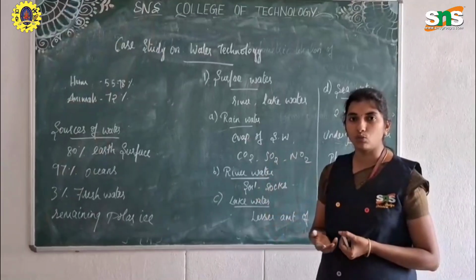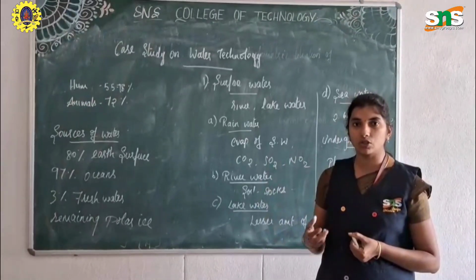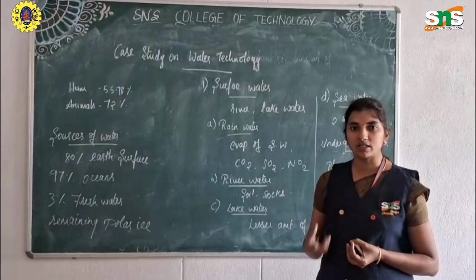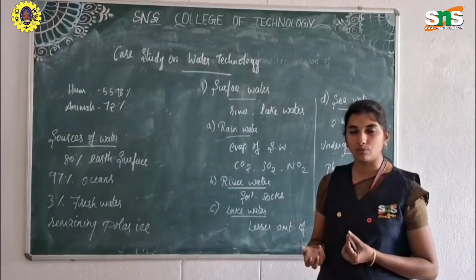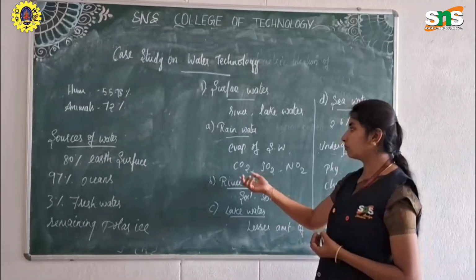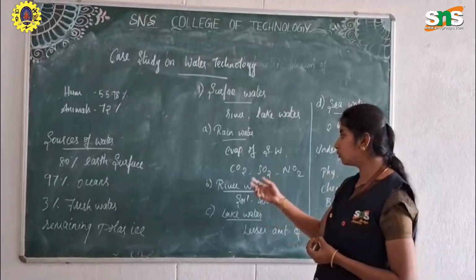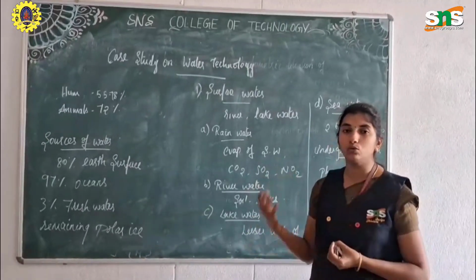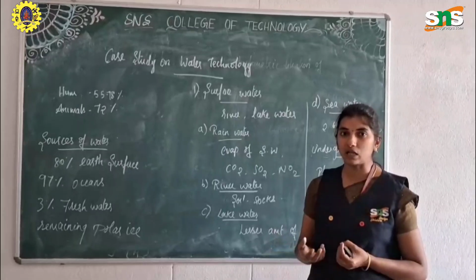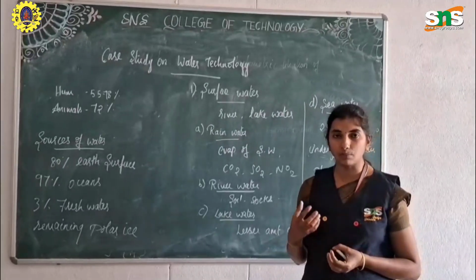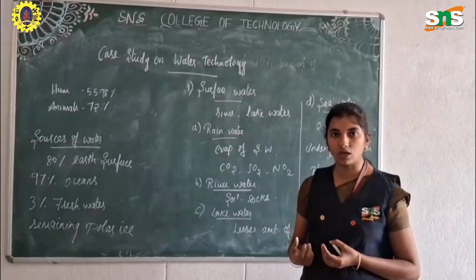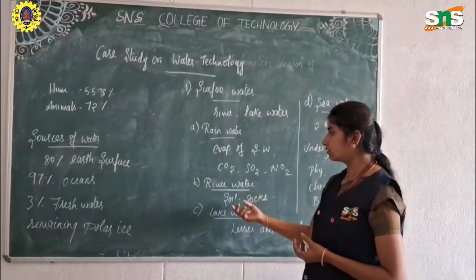The second is rainwater, which also involves the evaporation of surface water. Evaporation of surface water, along with fertilizers, can contaminate water or cause water scarcity. Rainwater can catalyze enzymes and chemicals from CO2, SO2 and NO2, that is carbon dioxide, sulfur dioxide and nitrogen dioxide, which can evaporate into rainwater harvesting. And the third one is river water.